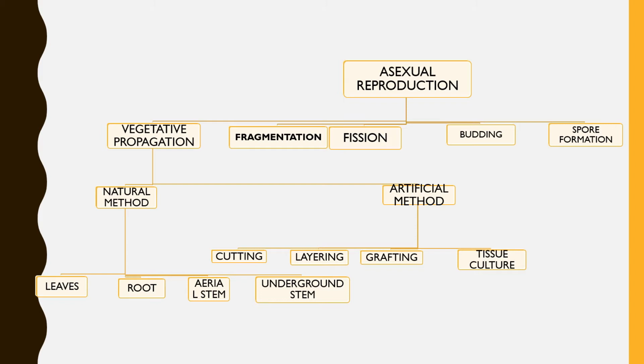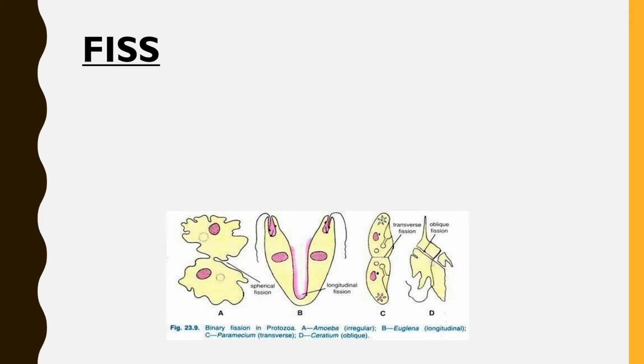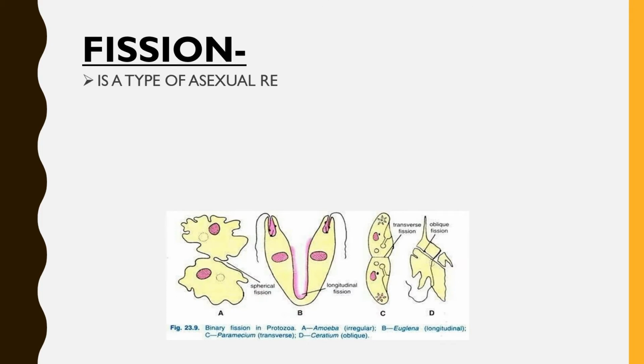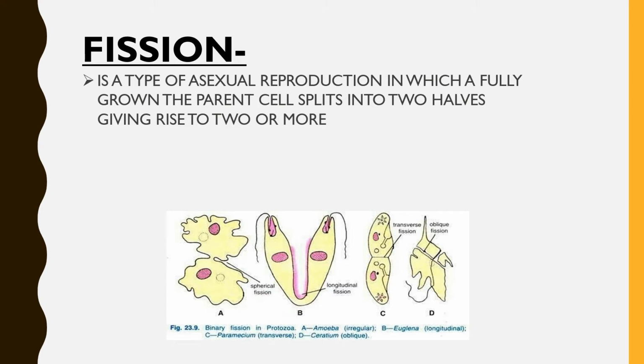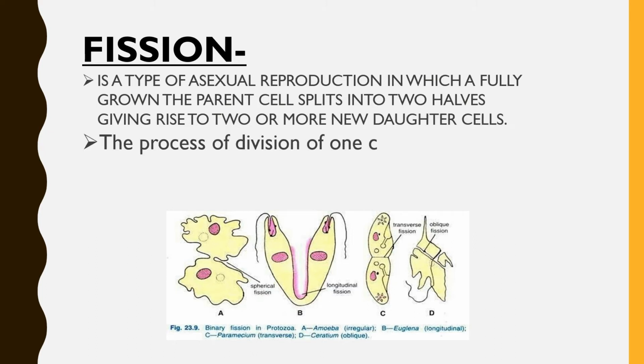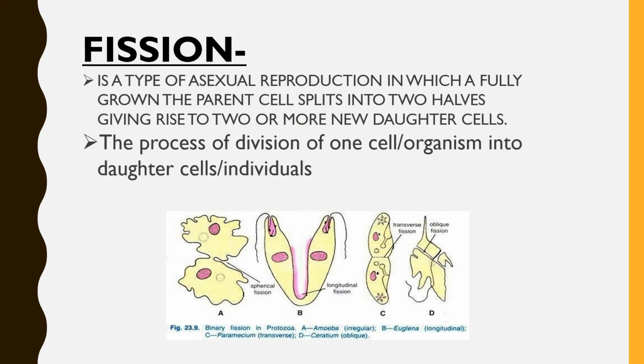We're talking about what exactly fission is. Basically, fission is the process of division of one cell or organism into daughter cells or individuals. Basically it is a cell splitting into two or more daughter cells or individuals. You may think this to be just cell division, but cell division just makes more cells inside of the body, and that's not reproduction for us.